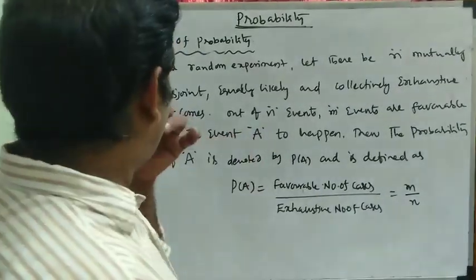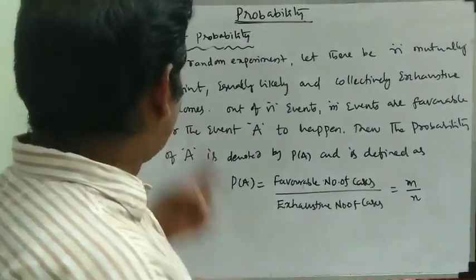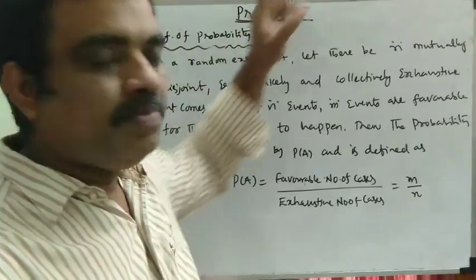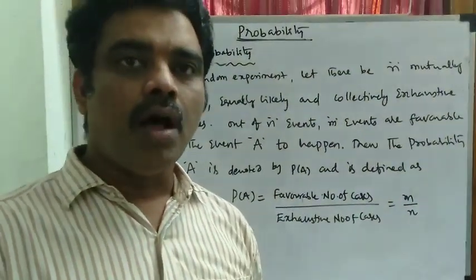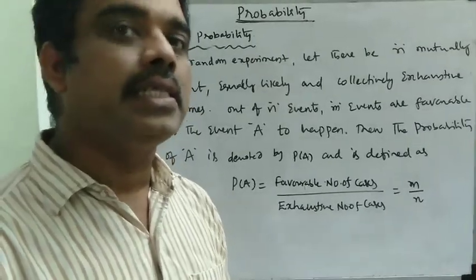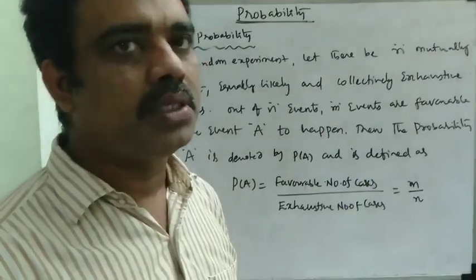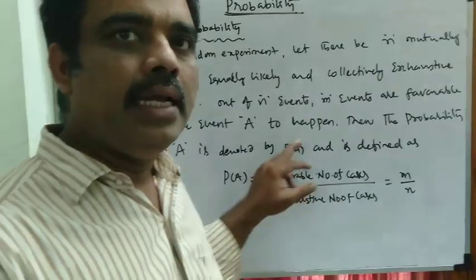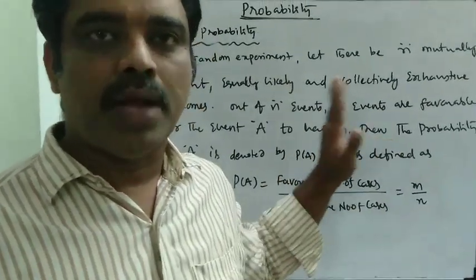So here I am going to define the probability as: in a random experiment there are n events and all the n events are mutually exclusive, equally likely, and exhaustive outcomes. Exhaustive means total outcomes. And out of n, m are favorable for the event A to happen.